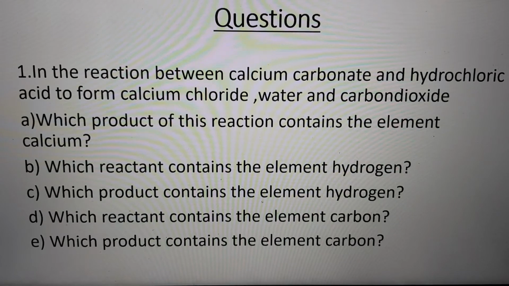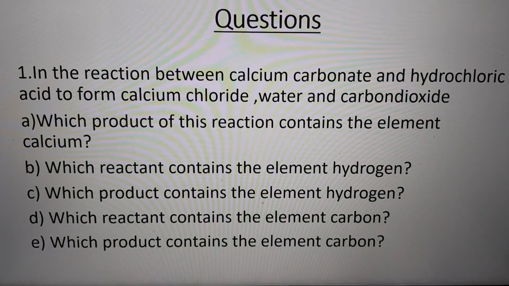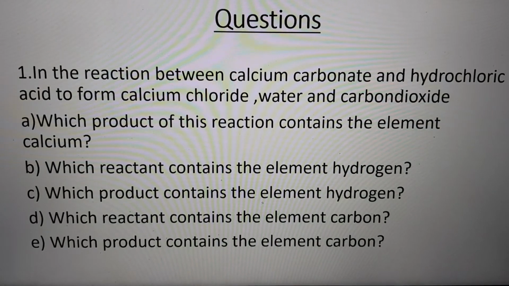Then, in a reaction between calcium carbonate and hydrochloric acid to form calcium chloride, water and carbon dioxide, this is a reaction between calcium carbonate and hydrochloric acid. And the products are calcium chloride, water and carbon dioxide. Which product of this reaction contains the element calcium? Of course, it is calcium chloride.